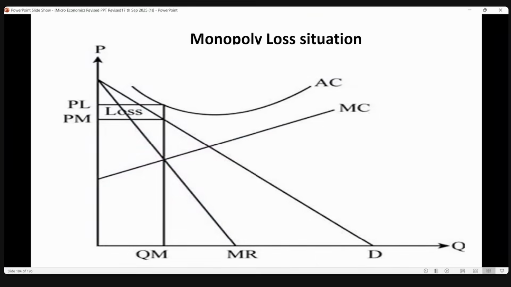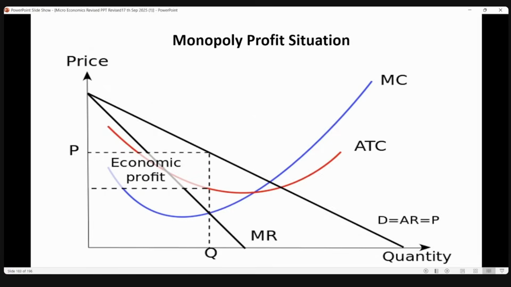Any graph you wanted again? Ma'am, sorry, I didn't hear that. In monopoly, do you get any situation in both the short run and long run? Yes, yes. In the long run also, because he's the only seller.